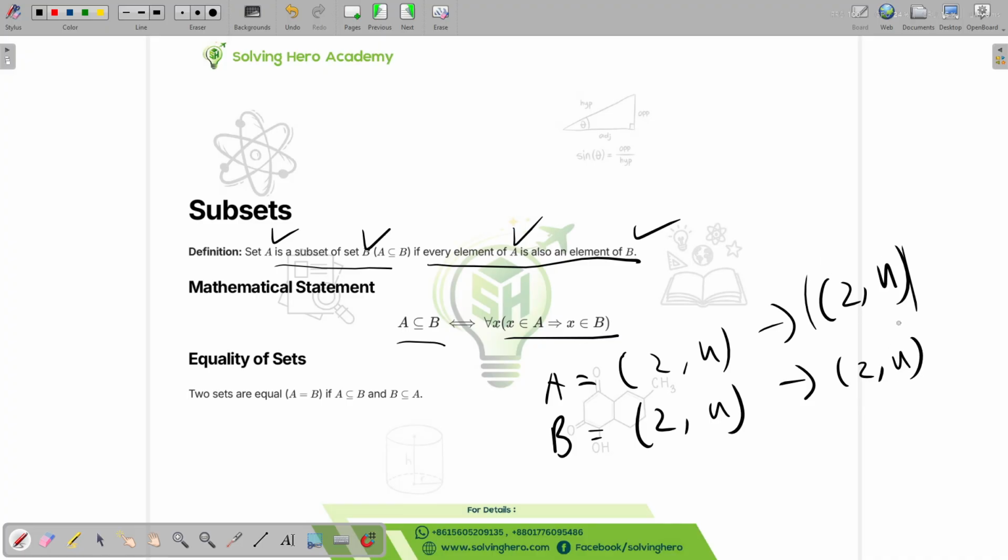These are the subsets, right? And we can say that these subsets are actually equal to them. That's why we can say A is a subset of B, and B is a subset of A.